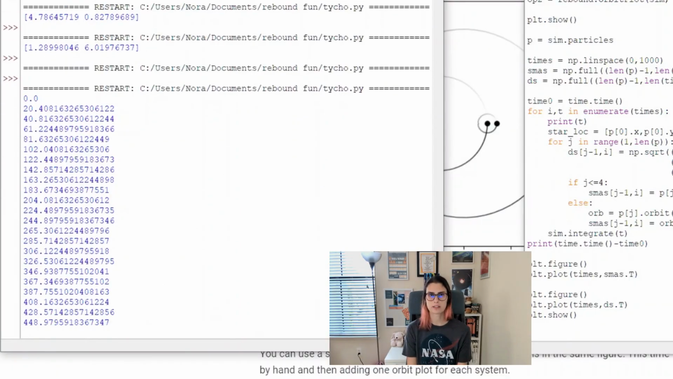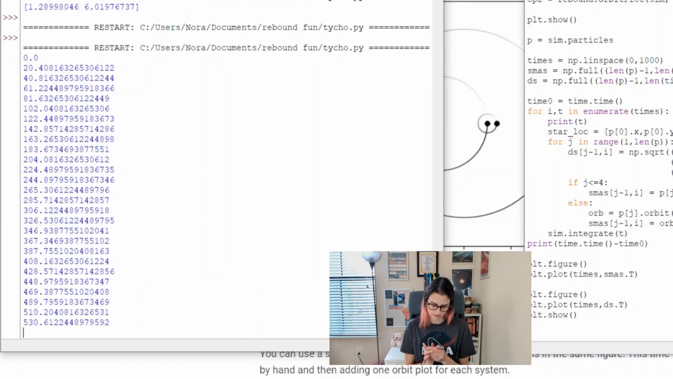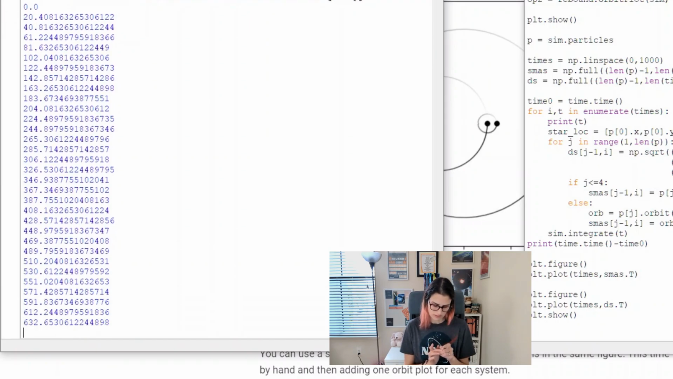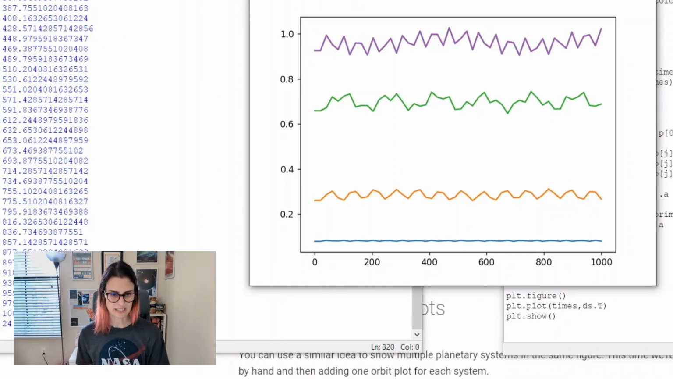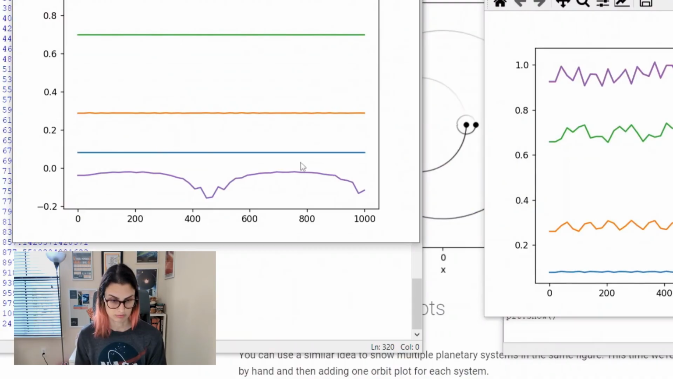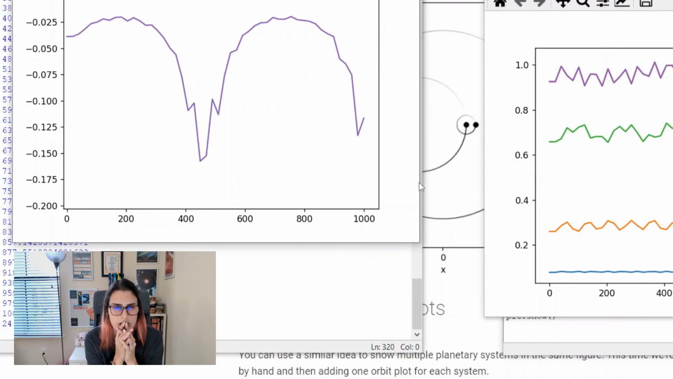Oh, the thing is when I calculated the distance, I did calculate it relative to the first star, not relative to the center mass of the two stars. All right, look at these beautiful... Oh, that's not good. So a negative semi-major axis means that it's an unbound orbit. So this is saying that I started it on an unbound orbit.